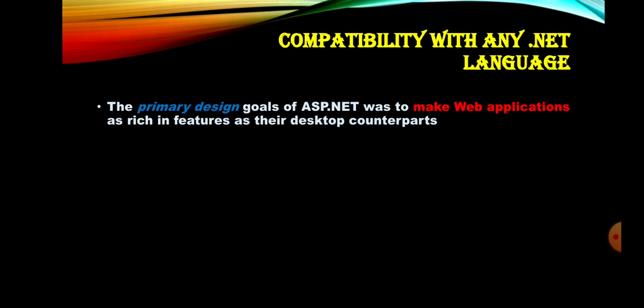We can develop web applications like our traditional desktop applications. Okay, that is compatibility with any .NET language.